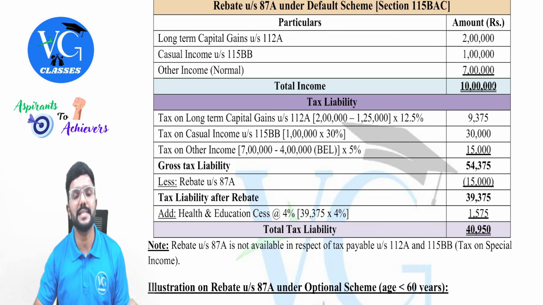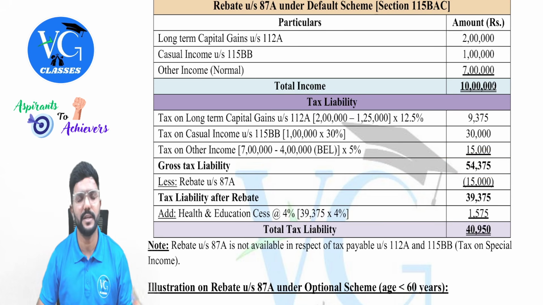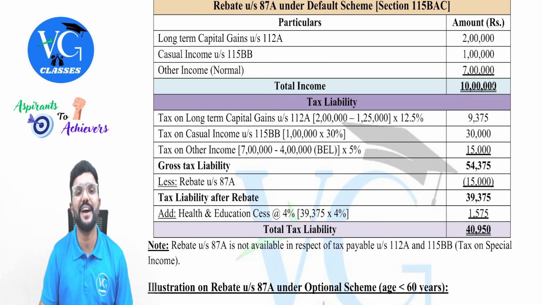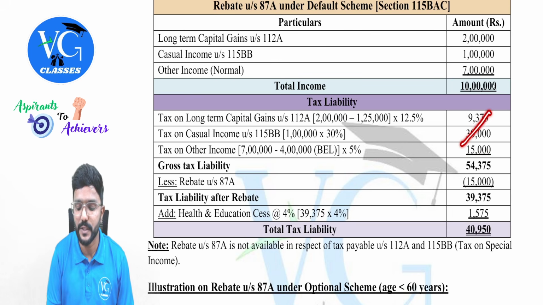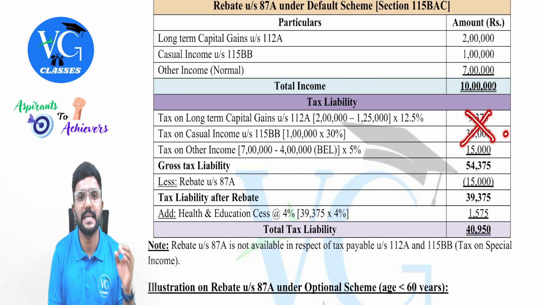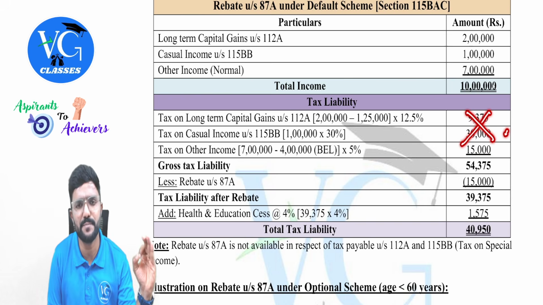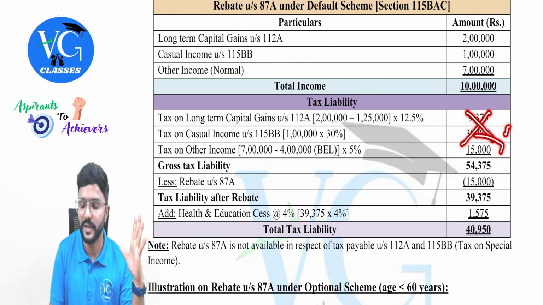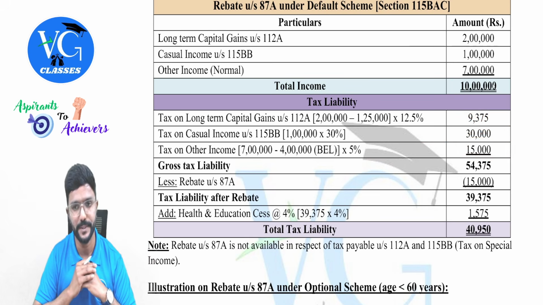Now tell me, is the assessee eligible for a rebate under the default regime? Yes, he is eligible because the total income is within 12 lakh. But can he claim the entire 54,375 as a rebate? No, guys, because rebate is not available against the tax payable on any special income. So the rebate he or she can claim is only 15,000.